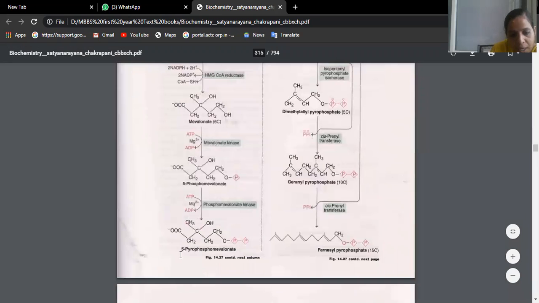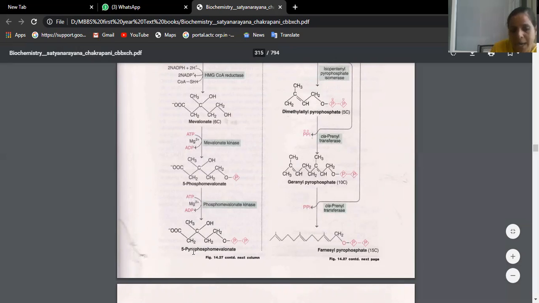phosphomevalonate kinase, phospho in the sense that here one phosphate group is being added. Initially you find one phosphate, here you find one more phosphate, because the enzyme converts ATP to ADP in the presence of magnesium. Mevalonate to phosphomevalonate also uses one ATP. 5-phosphomevalonate to pyro means what?